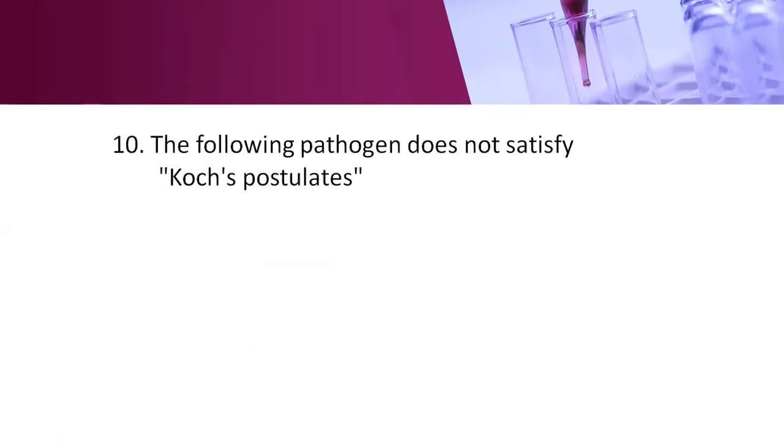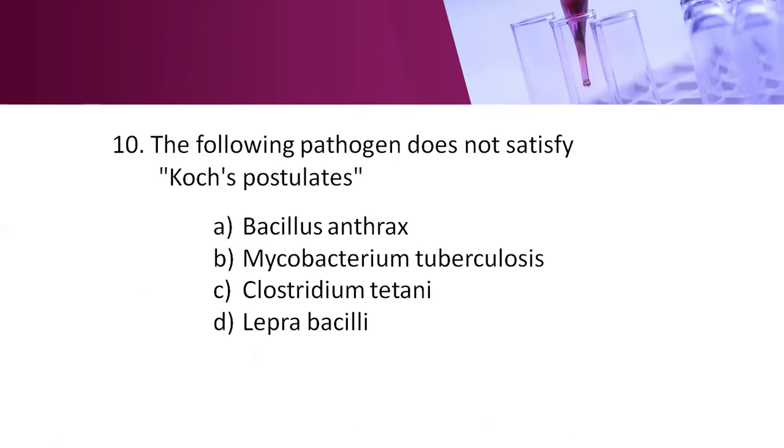Next question. Which of the following pathogens does not satisfy Koch postulates? Option A, Bacillus anthracis. Option B, Mycobacterium tuberculosis. Option C, Clostridium tetani. And option D, Lepra bacilli. Here, the right answer is option D, Lepra bacillus.